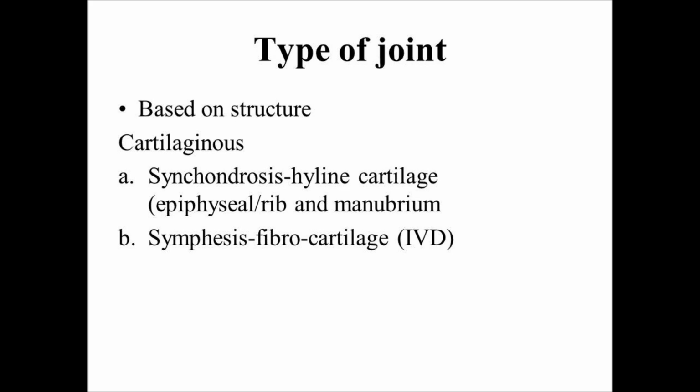That also comes under cartilaginous joints. This type of joint is not freely movable but slightly movable, so it comes under amphiarthrosis type of joints.